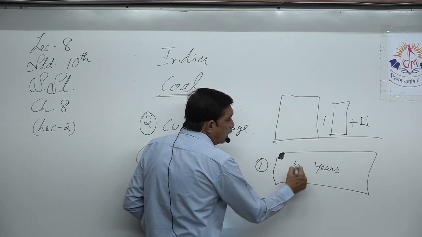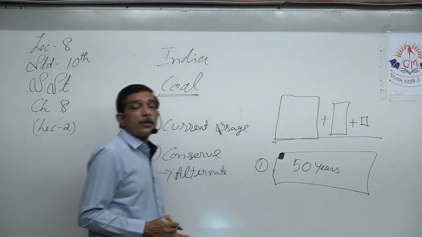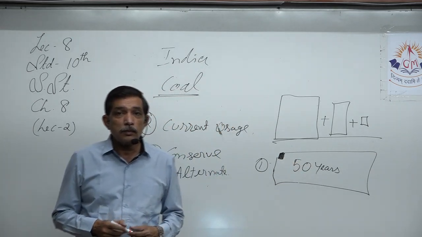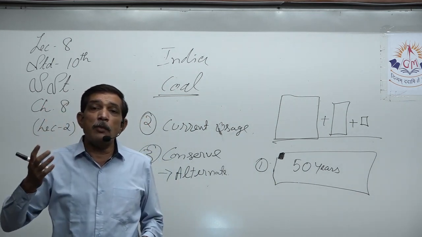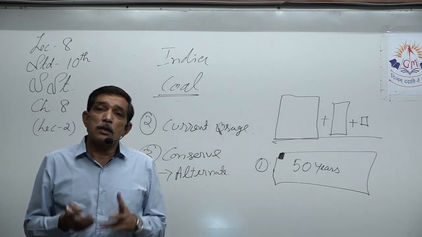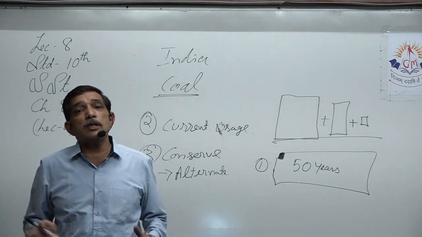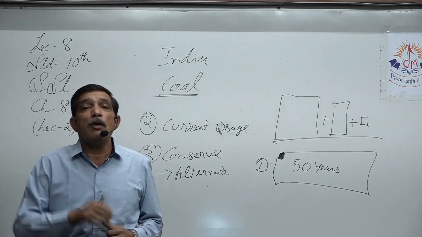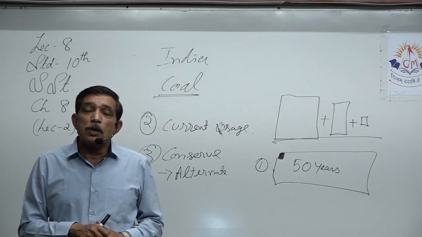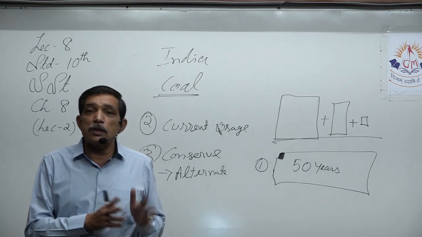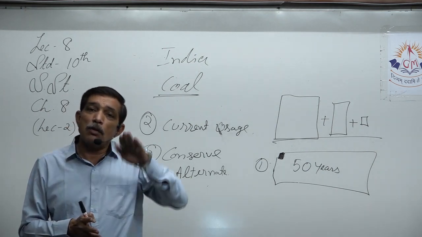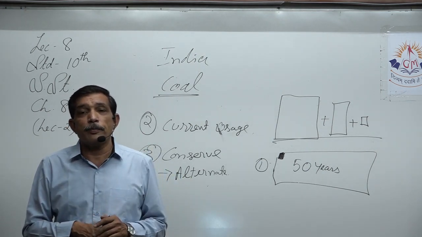Instead of 30, now we have coal which will last for 50 years. Then the demand for diesel went up because cars, trucks, railways, everybody is using diesel. So we found an alternative, electricity. Now instead of diesel in railway engines, we are using electricity, so the diesel volume went down.